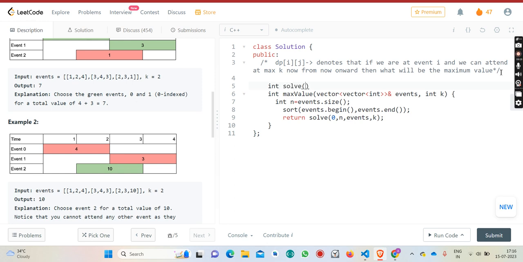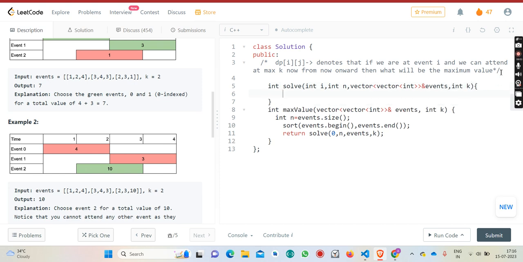And solve of int i. Suppose I am currently at index i, means I am deciding whether to attend this ith event or not. And n is the number of the total events. Vector of vector events, and then k.